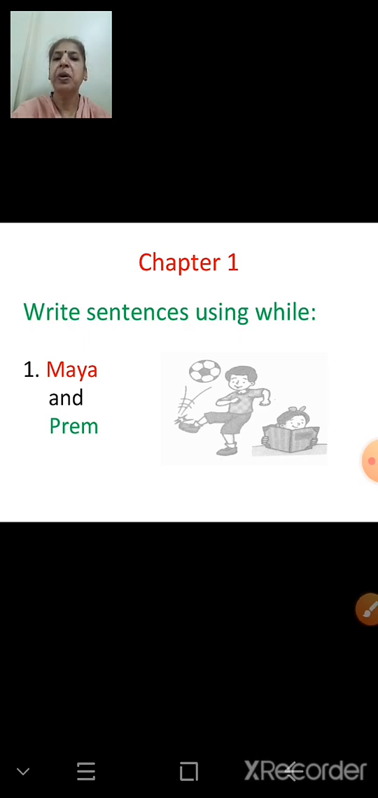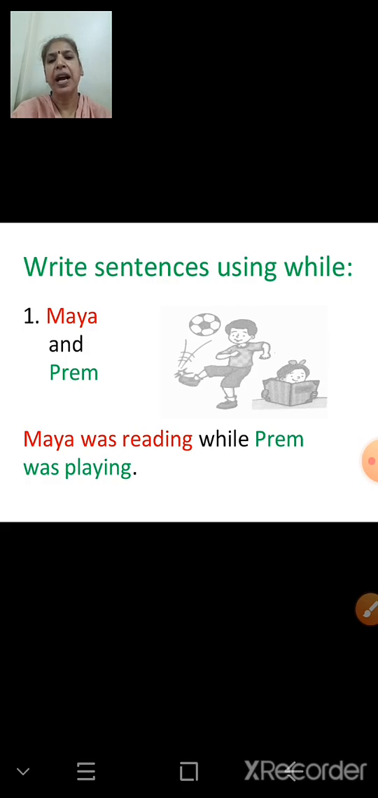And what do we have to do? We have to write sentences using while. So how will we write? Maya was reading while Prem was playing. So how do we have to write? Maya was reading while Prem was playing.